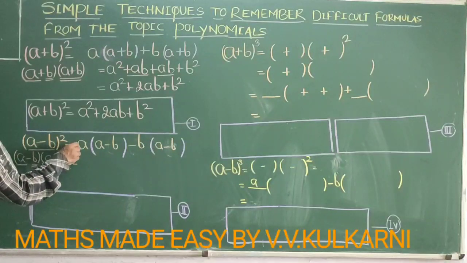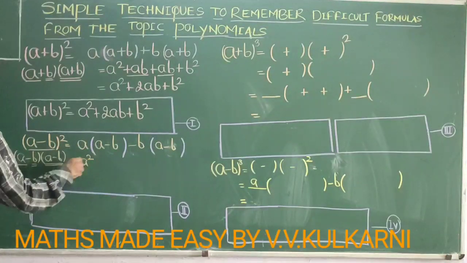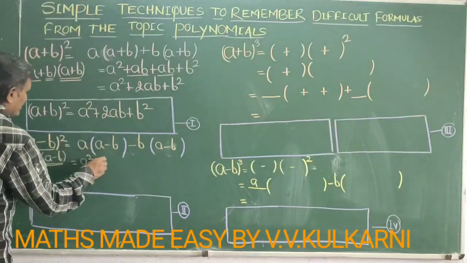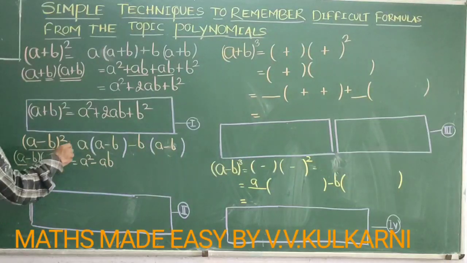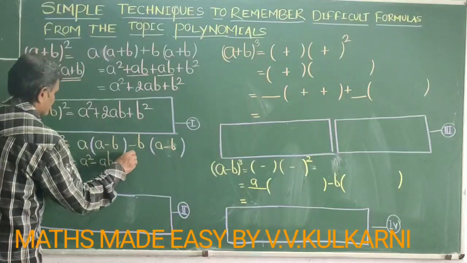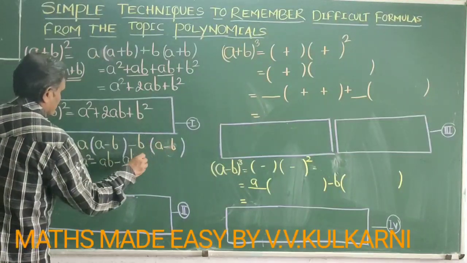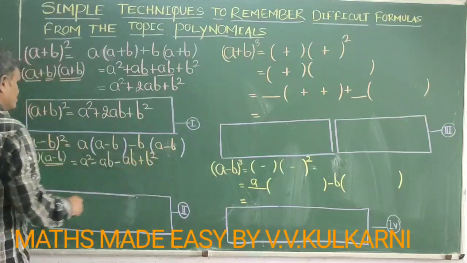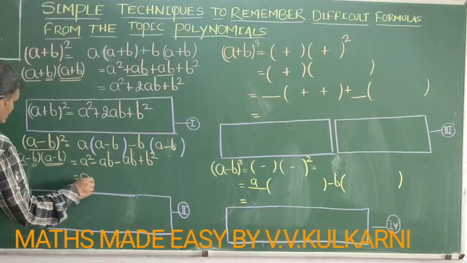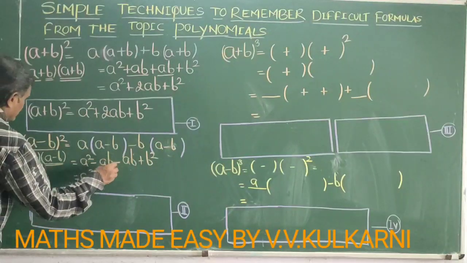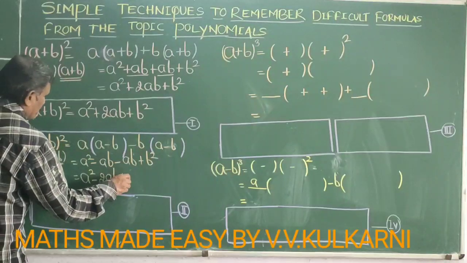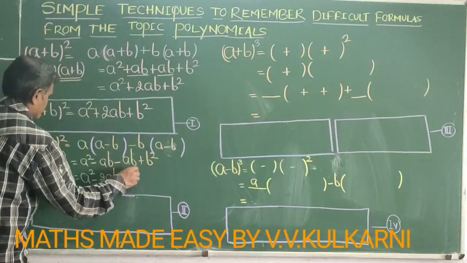Then plus of plus is plus, so I will get a square here. Plus of minus is minus, so I will get a minus ab here. And minus of plus is minus, so b into a is ab, and minus of minus is plus, so we get b square. So children, what we get finally here is a squared minus ab, minus ab, so minus 2ab, plus b square.